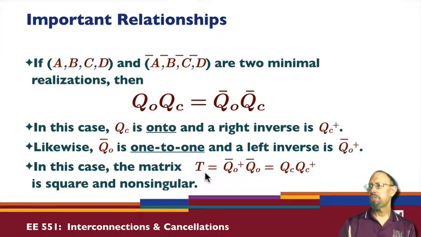And so we can define this product, Q_O pseudo inverse bar, Q_O bar, and we can go through and show by this equation that that is actually equal to Q_C pseudo inverse. These matrices will be square and non-singular, even if the system itself is not square. These matrices will be square and non-singular if the system is minimal.